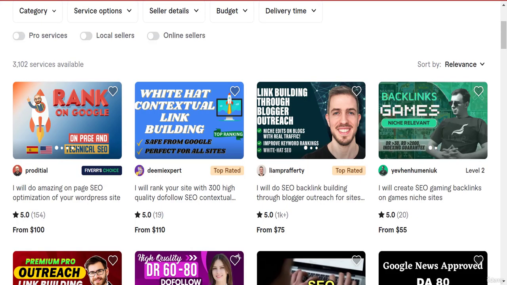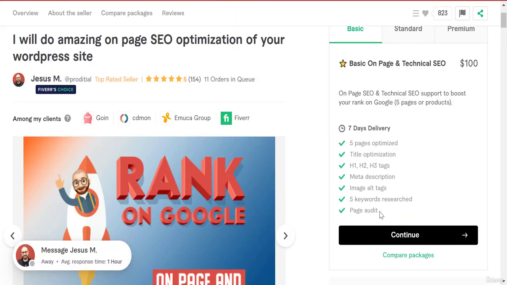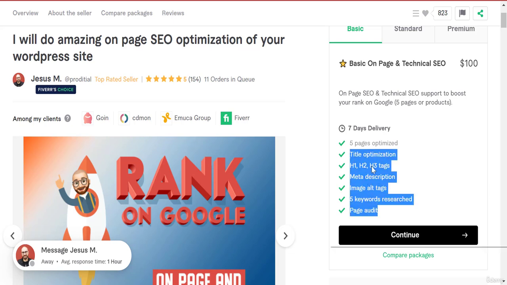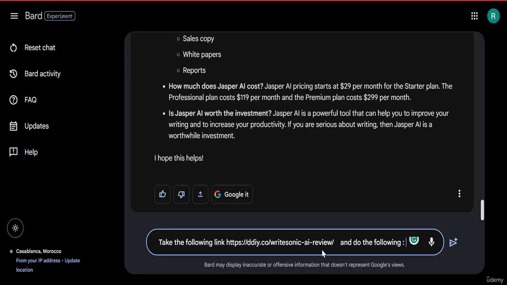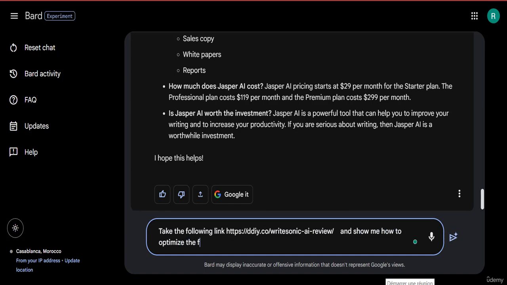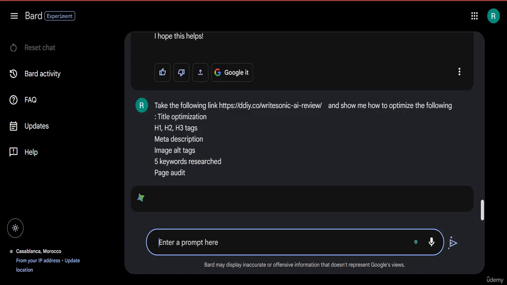Now, this is what he says he does. So he basically will optimize the title, the header tags, the meta descriptions. And so I'm just going to copy that, what he does. I'm going to say, and show me how to optimize the following. Okay, and I'm going to paste that.